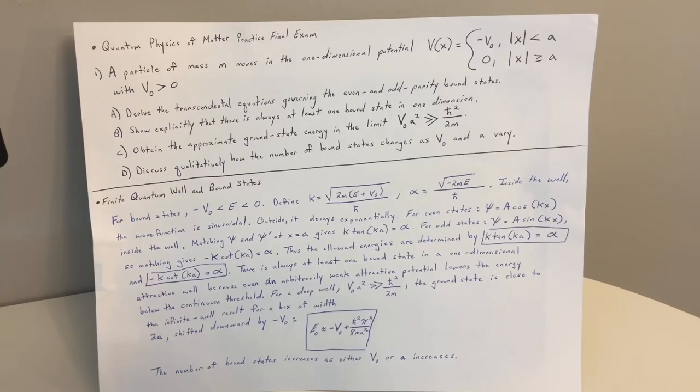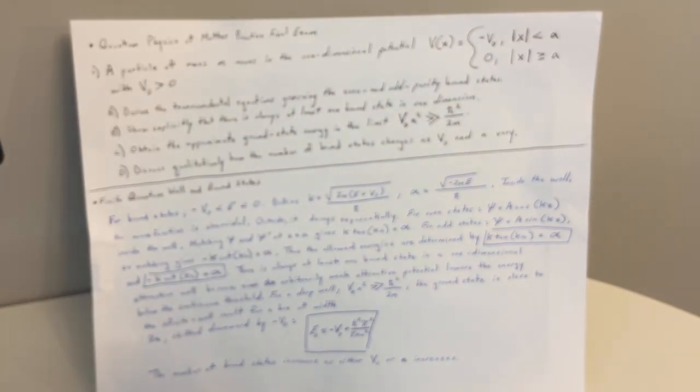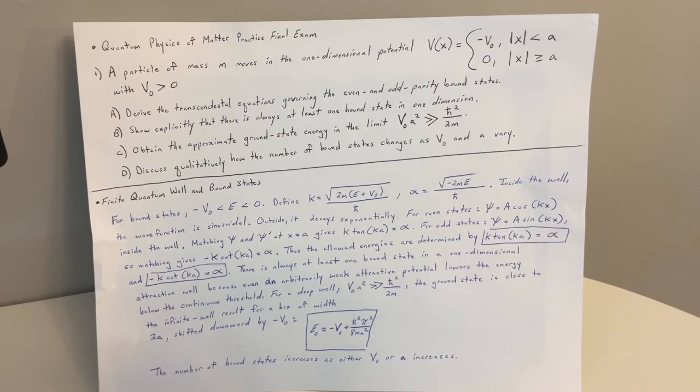Okay, so we have a quantum physics of matter practice final exam, first year graduate level. So let's begin. This is part one. A particle of mass m moves in the one-dimensional potential V(x) given by negative V naught for absolute value of x less than a, and 0 for absolute value of x greater than or equal to a. For part A, derive the transcendental equations governing the even and odd parity bound states.